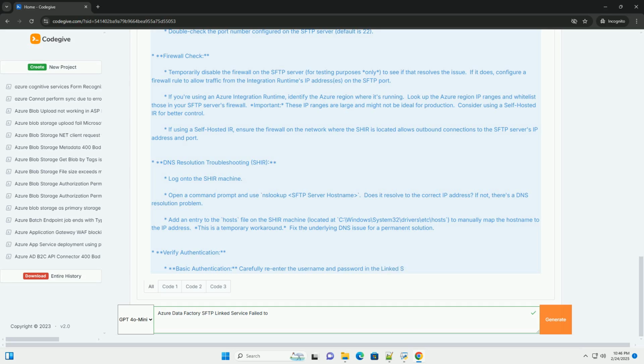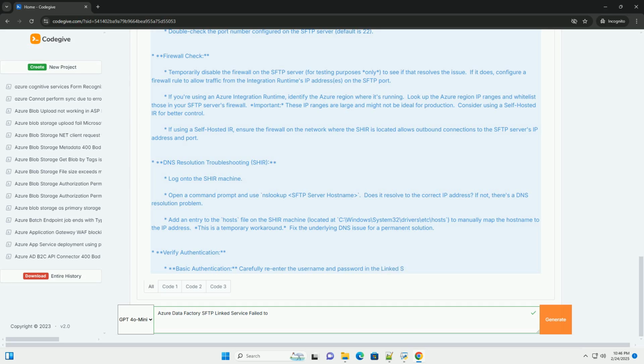SFTP server status. Check the SFTP server logs for errors related to connection attempts or authentication failures. Restart the SFTP server service to ensure it's running correctly. SHIR health check.